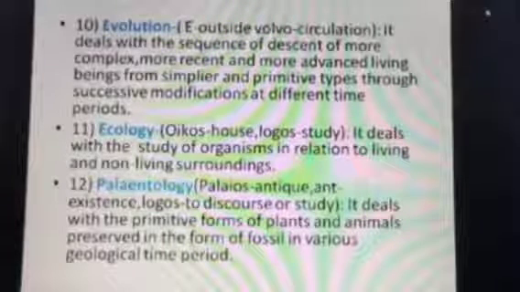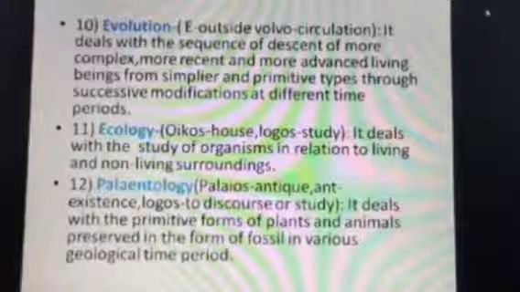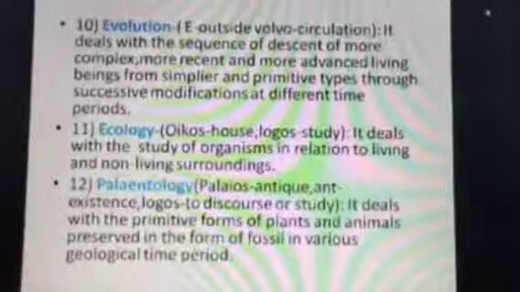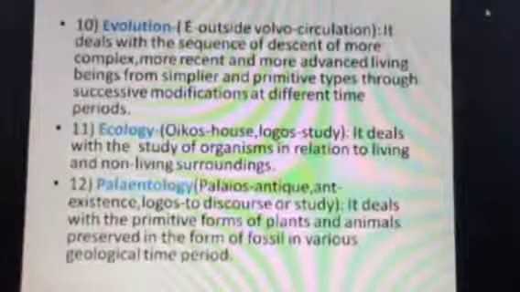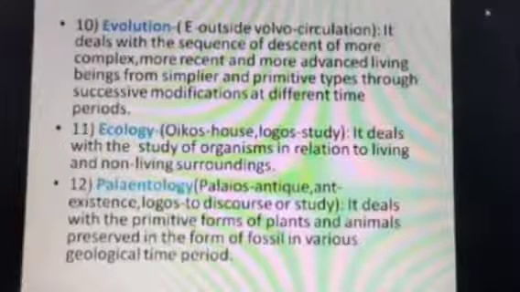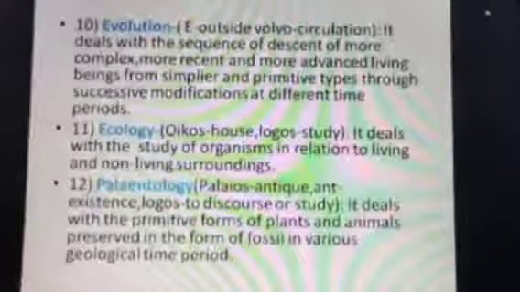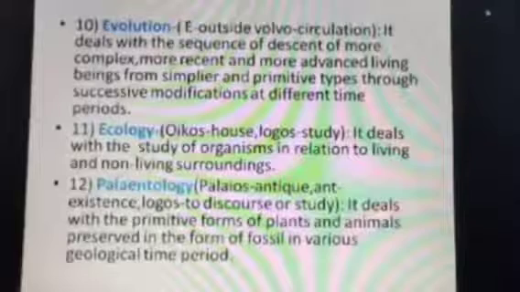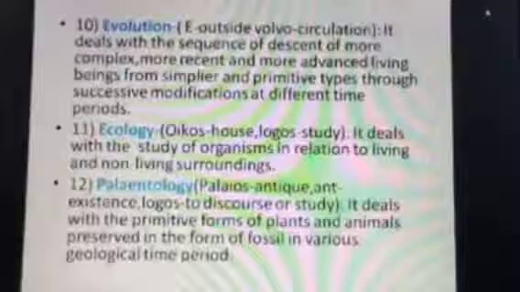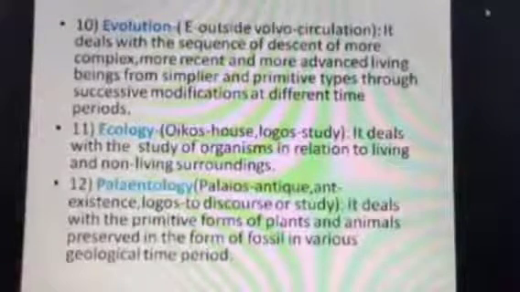Next is paleontology. Paleos means ancient or existent, logos is discourse or study. So what does it mean? It means the study of primitive forms of plants and animals that existed millions of years ago, and how they were preserved, and the study of those fossils which were preserved, and from that how we may be able to assess how these organisms have undergone modification during the geological time period.